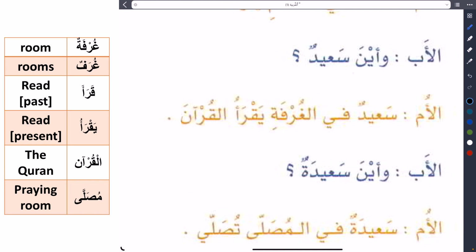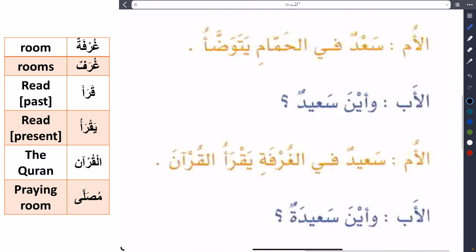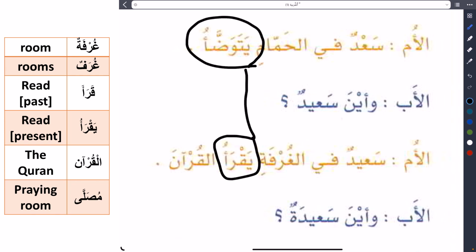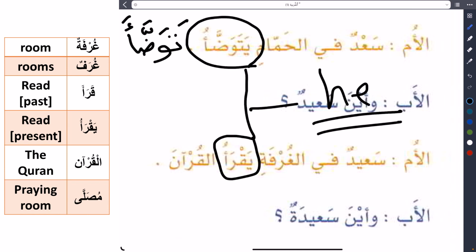So up to now we did two verbs, if you remember. يتوضأ, he is doing wudu. يقرأ, he is reading. And we did the past from these two verbs. We remove ya. Tawadda'a means did wudu, or he did wudu, because all these verbs are used with he or a masculine name.